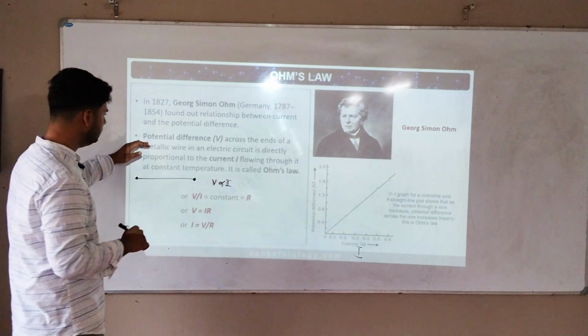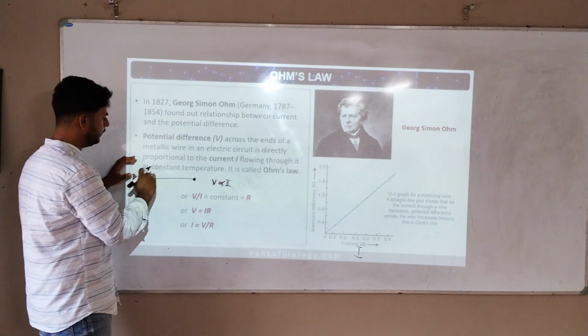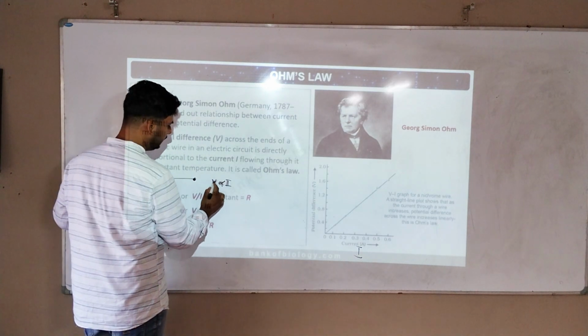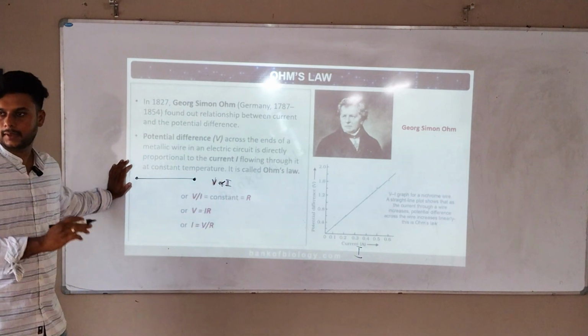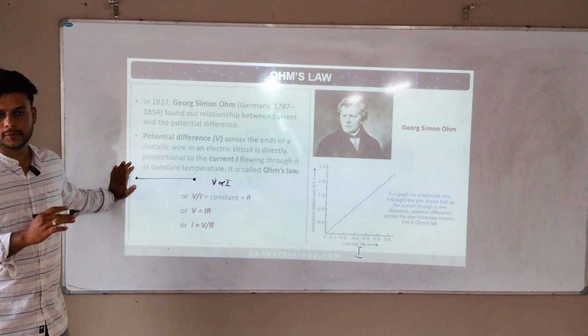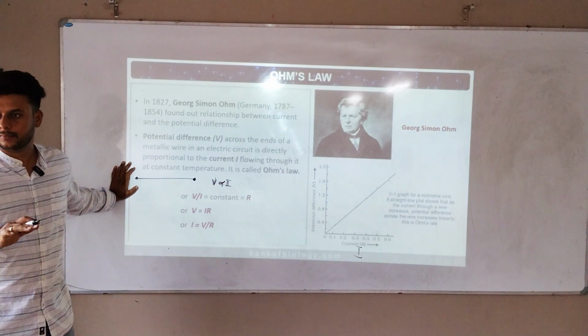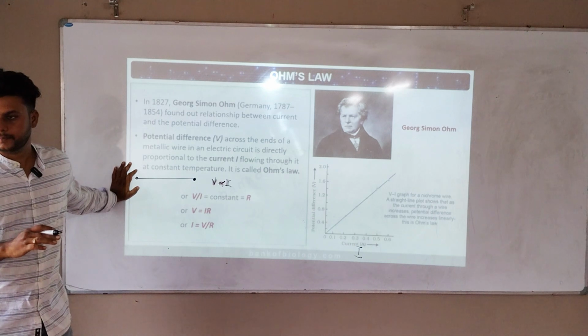So what it says is that the potential difference across the ends of a metallic wire in an electric circuit is directly proportional to the current I. You do not need to say all that. You can directly say potential difference is directly proportional to current I, and that is called what? Ohm's law, such that the temperature should be constant. Any doubts?